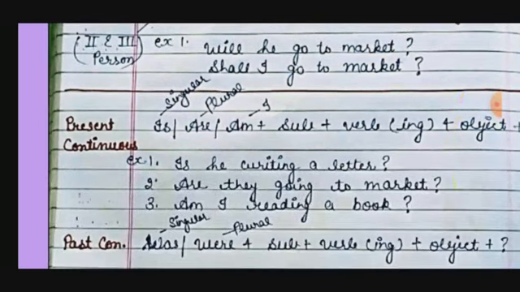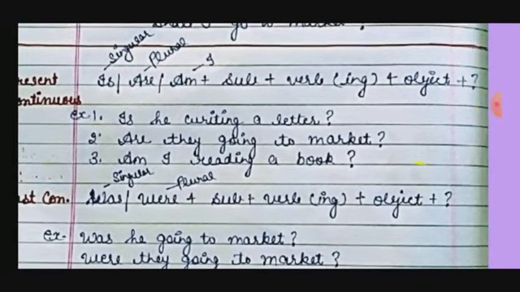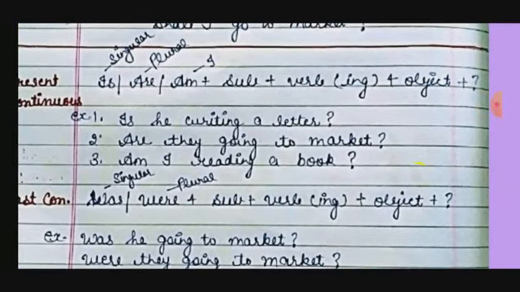Now continuous. For continuous we have the helping verbs is, are, am. With singular number we use is, with plural we use are, and with I we use am in present continuous. Then subject, then verb with ing, then object and then question mark. It is the most important thing to put a question mark at the end of the interrogative sentence. So is he writing a letter? Are they going to market? Am I reading a book?